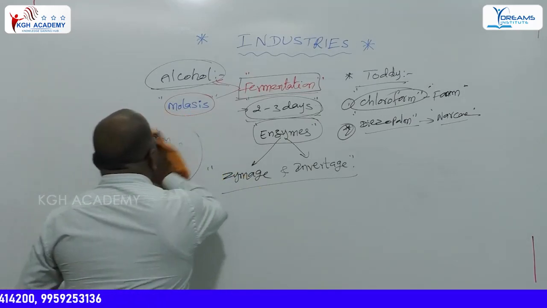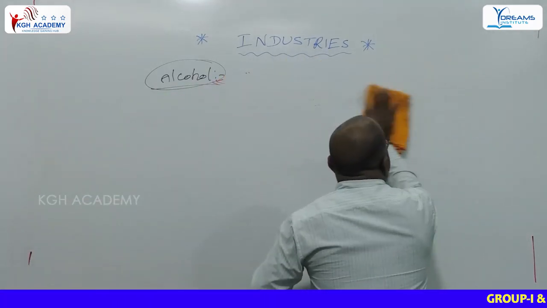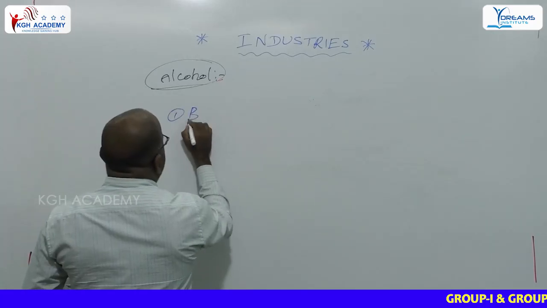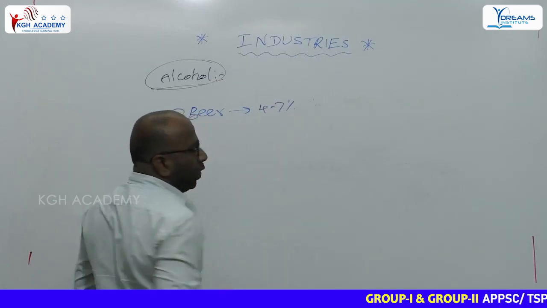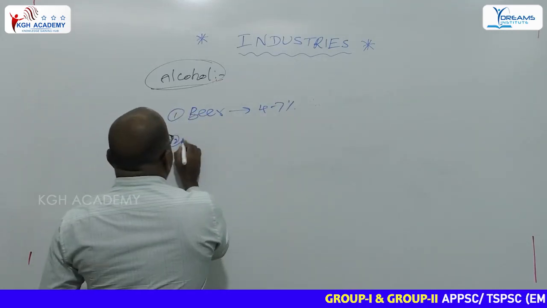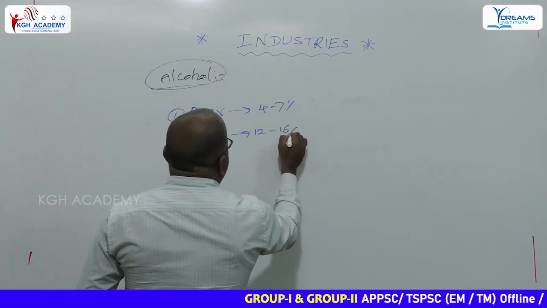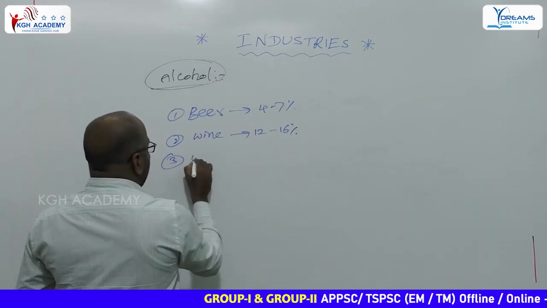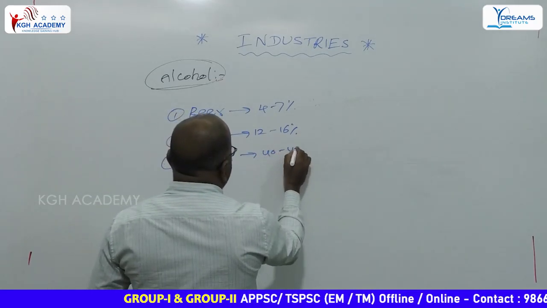Different types of alcohols are there. What is the percentage of alcohol in beer? Beer, 4 to 7%. Wine, 12 to 16%. Whiskey, 40 to 45%.